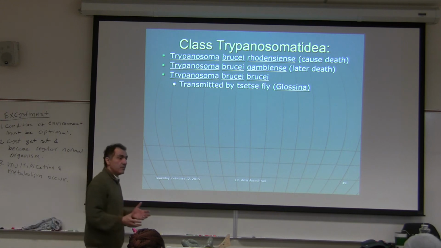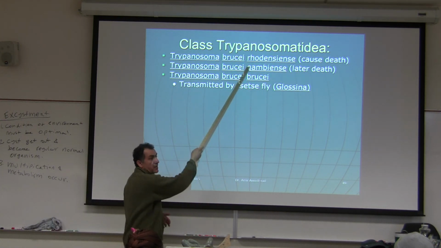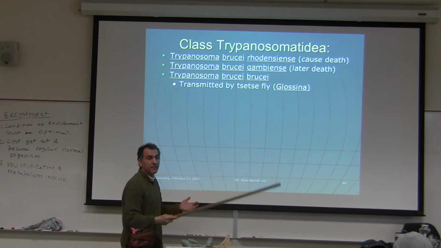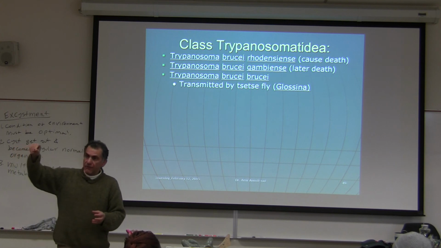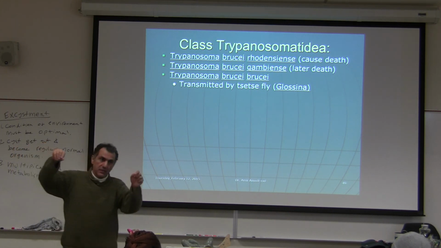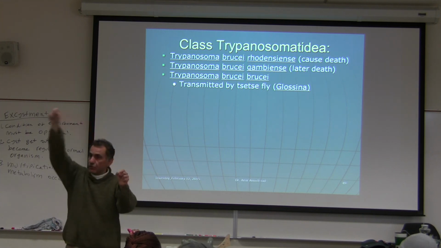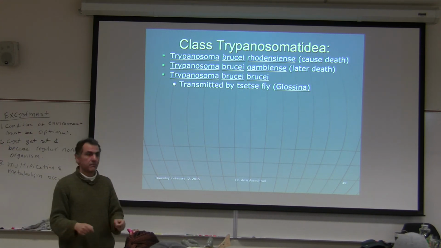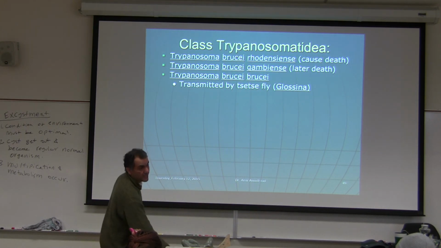The fly that goes from wild animals to humans can have both of them. They took a blood meal from an animal and they have Trypanosoma brucei, then they take a blood meal from an infected human, and they take that blood meal to another human, and that human has both Trypanosoma brucei and, for example, gambiense or rhodesiense.